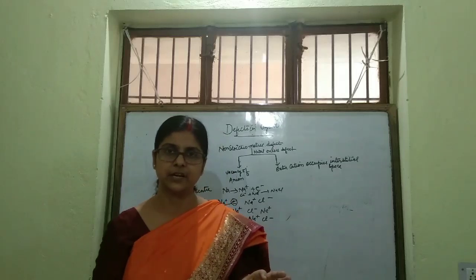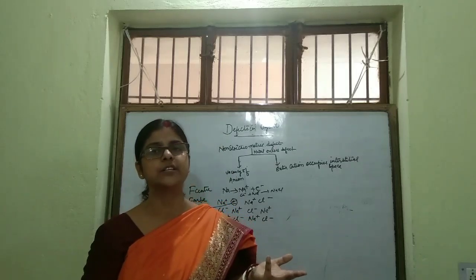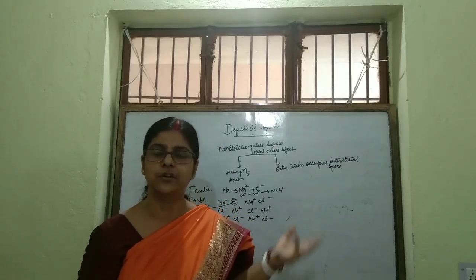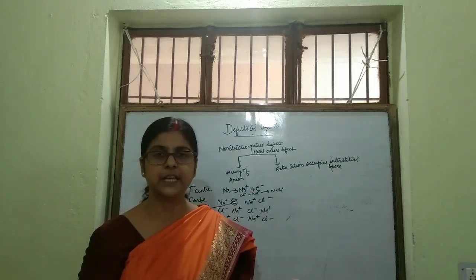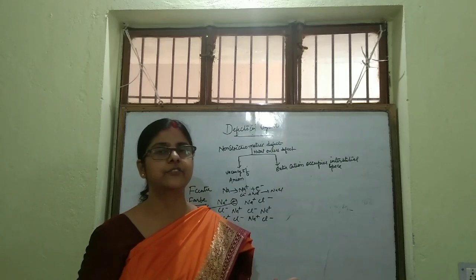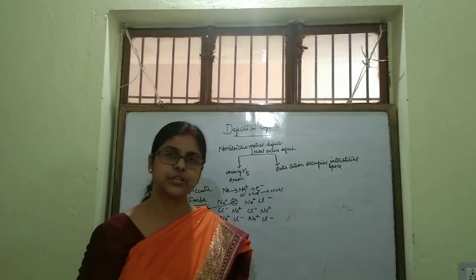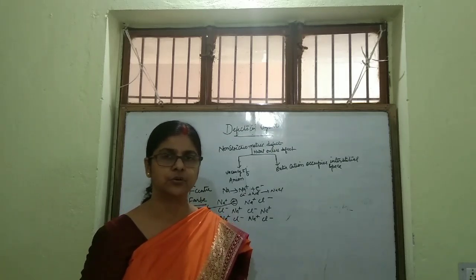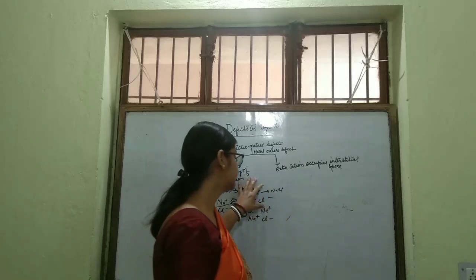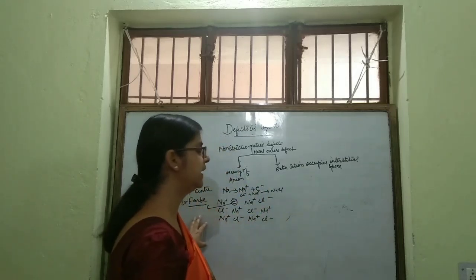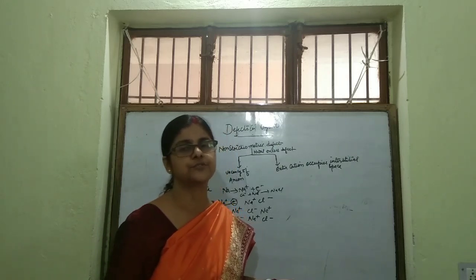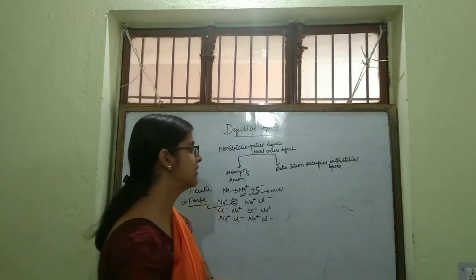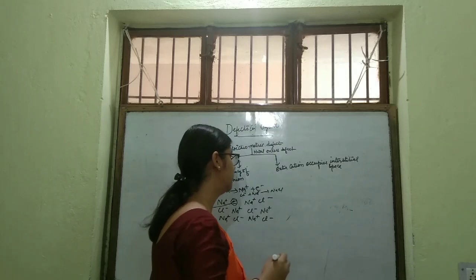Again, people may ask you why sodium chloride crystals look yellow. For that also you can write: the electron vibrates and radiates yellow color, so it appears yellow. Okay. So I have given the example of sodium chloride. You will be studying potassium chloride also. And some other examples also you can see in your book.